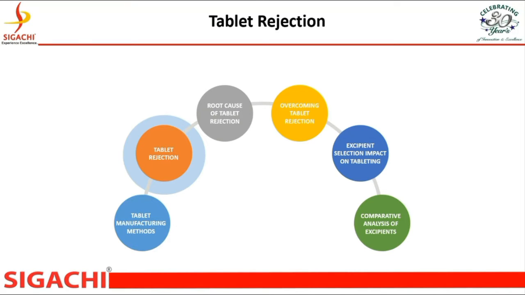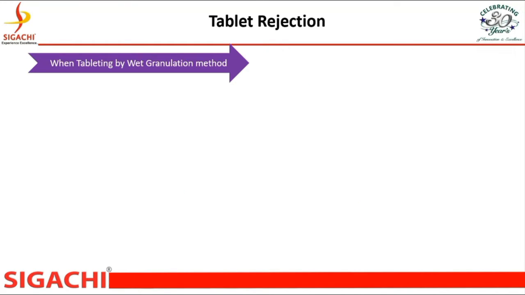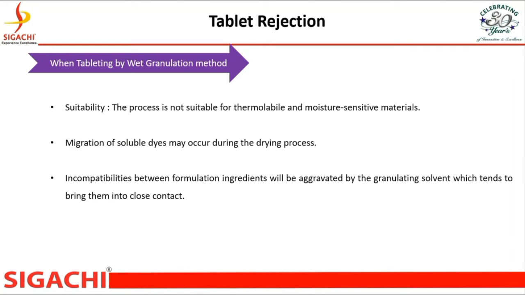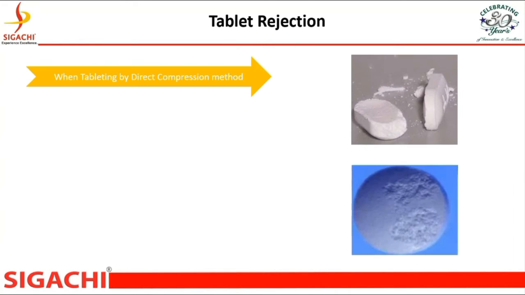Now, tablet rejection. When tableting by the wet granulation method, it is not suitable for thermolabile and moisture-sensitive materials. Migration of soluble dyes may occur during the drying process. Incompatibility with solvent. When tableting by the direct compression method.